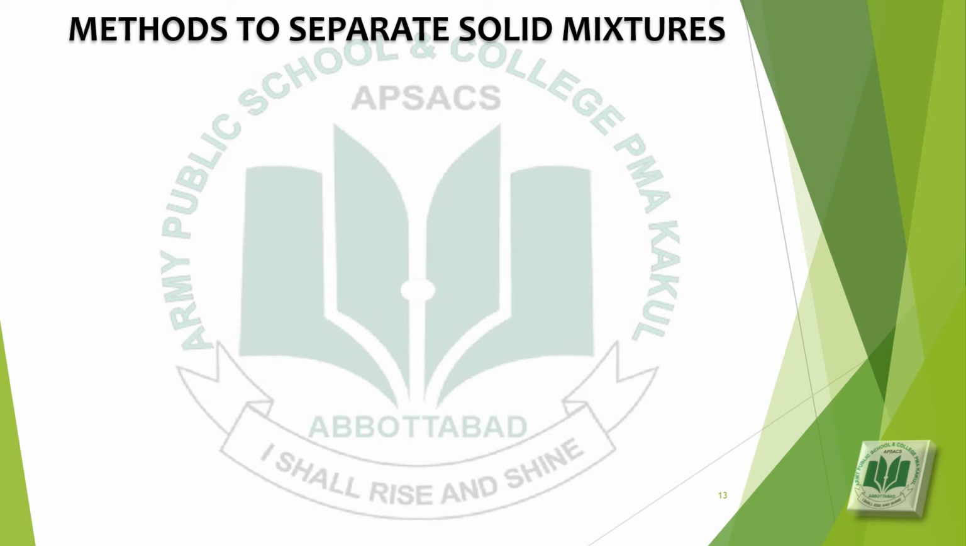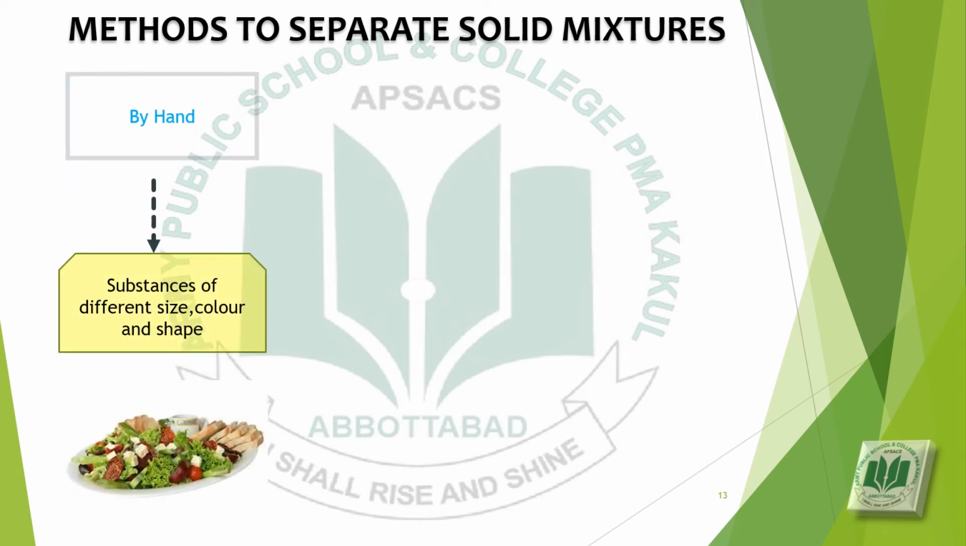What are the methods to separate solid mixtures? Mixtures can be separated by different methods. Number 1, by hand. When substances are of different size, color and shape, these can be separated by using hand or spoon. As you can see here, this is a salad and the ingredients are of different size, color and shape, and these can be separated by using hand or spoon.